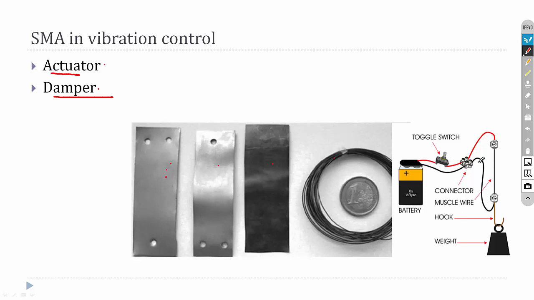This is a beautiful application. You can see that this shape memory wire is connected here. When the supply is provided to the wire, it will change its shape and lift the load. So in loading applications, the shape memory wire is used.